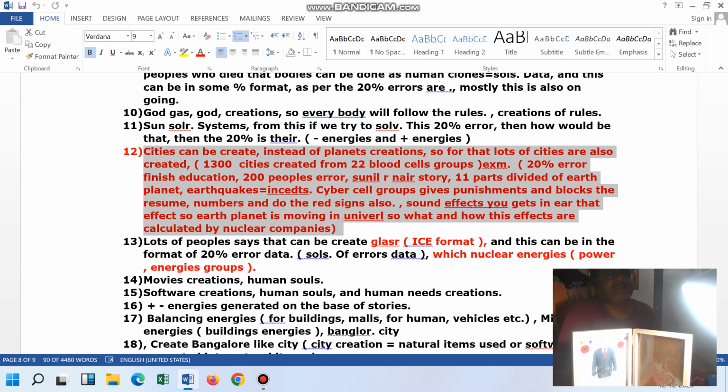Then one of the persons told that the 50 crore have died. So who is the responsible group? The responsible groups are the cyber cell groups and the police departments who actually know the problem. Then one of the persons told that yes, Mumbai has not helped you. Then they told that yes, they were trying to help, but they were not capable up to that level. They can help you.